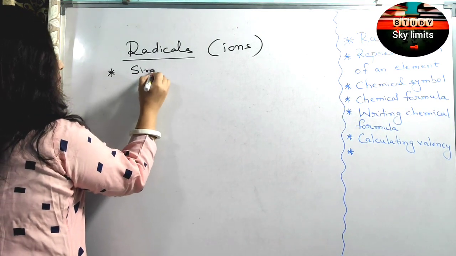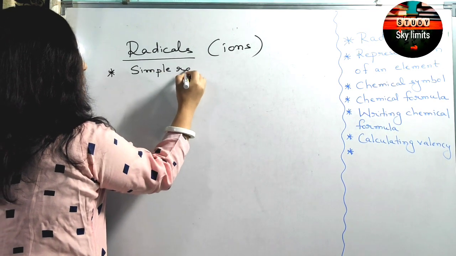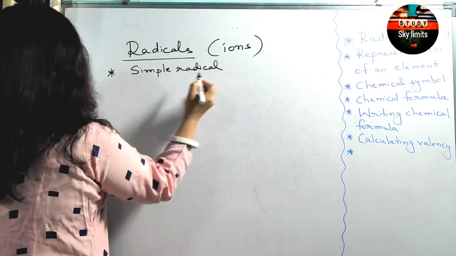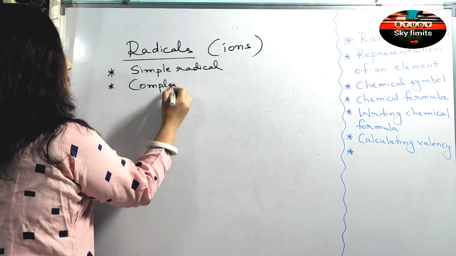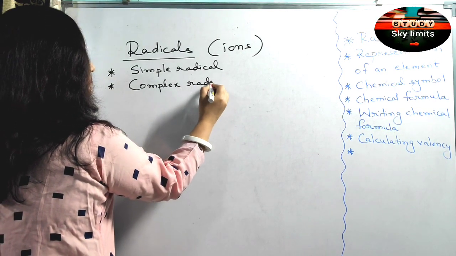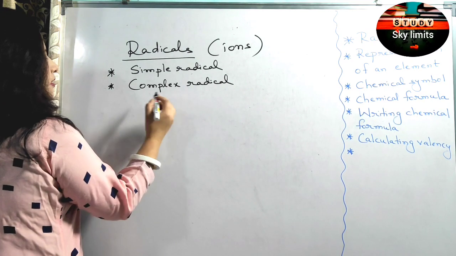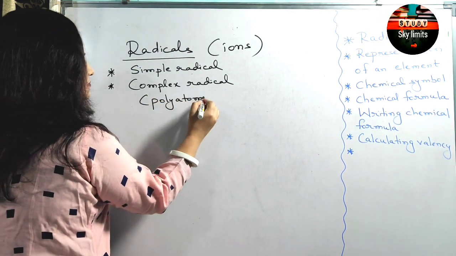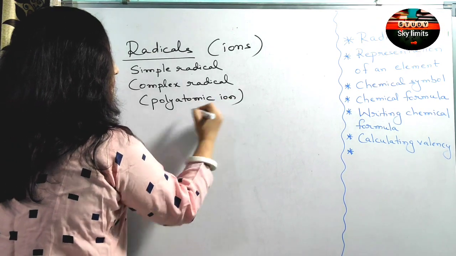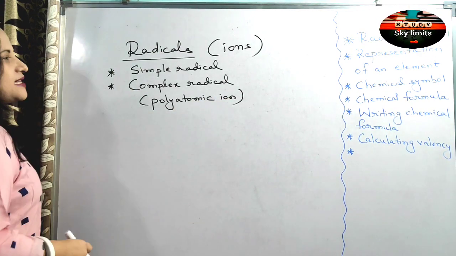We have the simple radical and the complex radical, also termed as the polyatomic ion. Okay, this is one way of classifying the radicals.